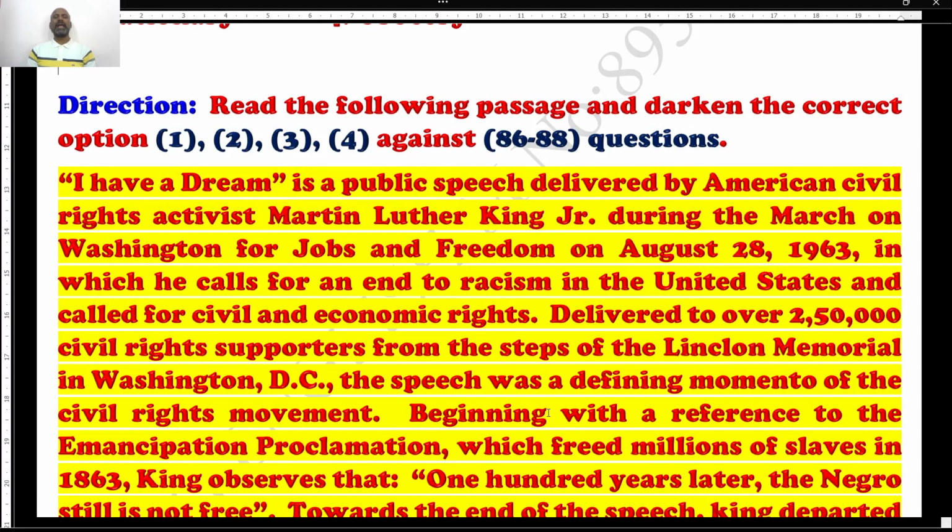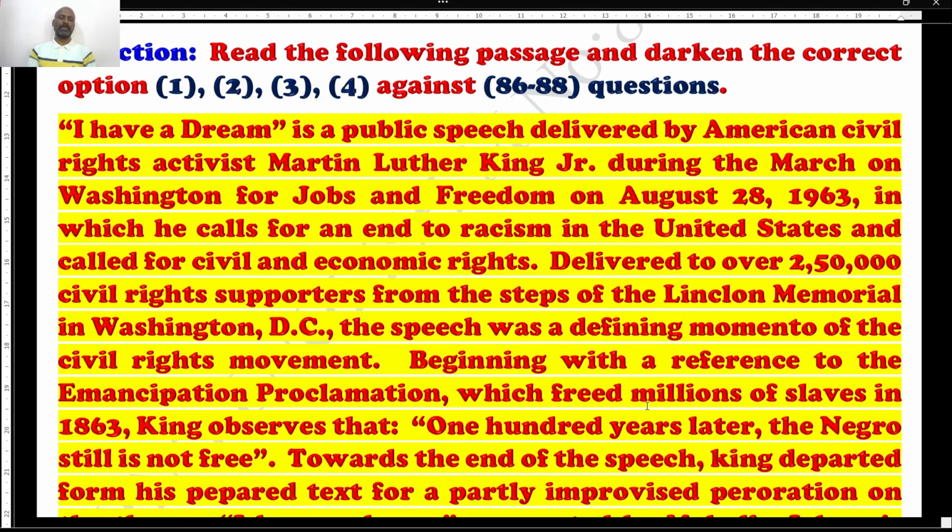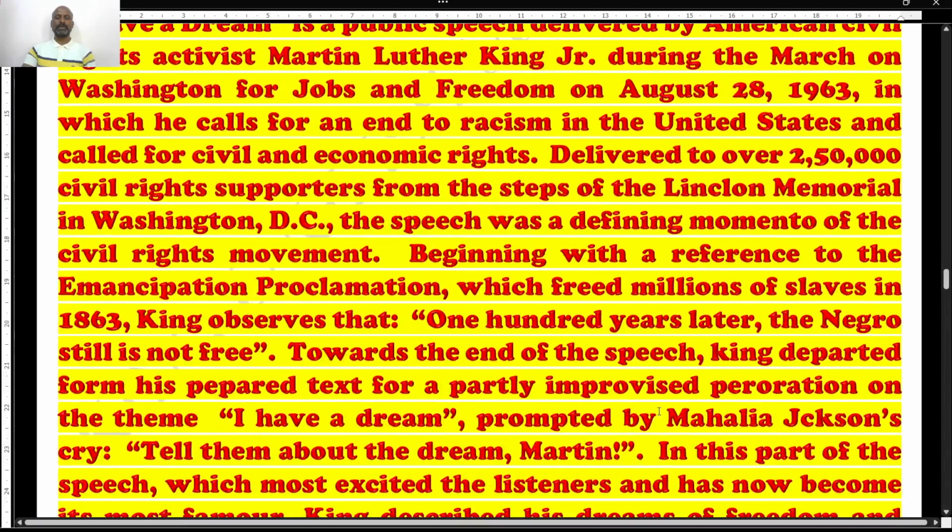I Have a Dream is a public speech delivered by American civil rights activist Martin Luther King Jr. during the March on Washington for Jobs and Freedom on August 28, 1963, in which he called for an end to racism in the United States, called for civil and economic rights, delivered to over 250,000 civil rights supporters from the steps of the Lincoln Memorial in Washington, D.C. The speech was a defining memento of the civil rights movement, beginning with a reference to the Emancipation Proclamation, which freed millions of slaves in 1863.